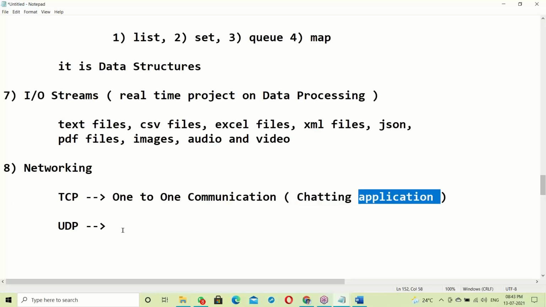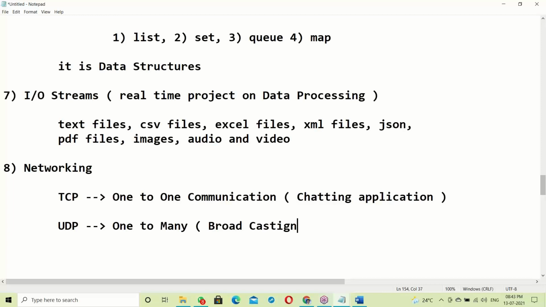You'll enjoy with this application. Okay. Next, UDP means one-to-many. One-to-many is broadcasting. It's a broadcasting application. So one-to-many, what is this one here?